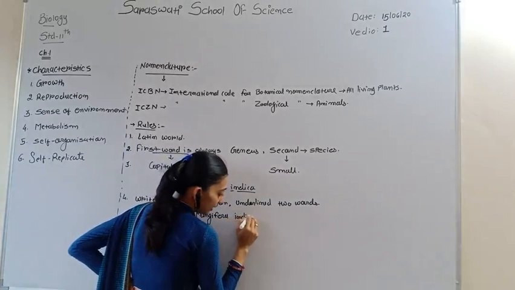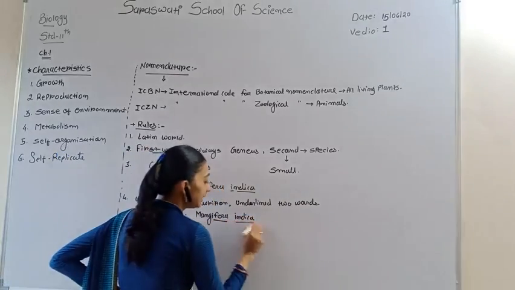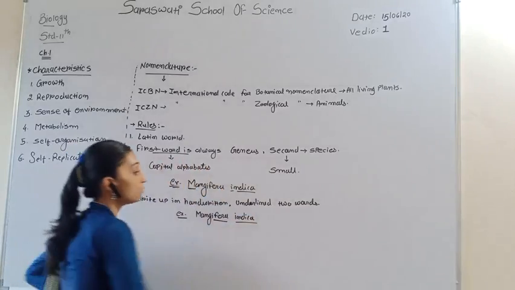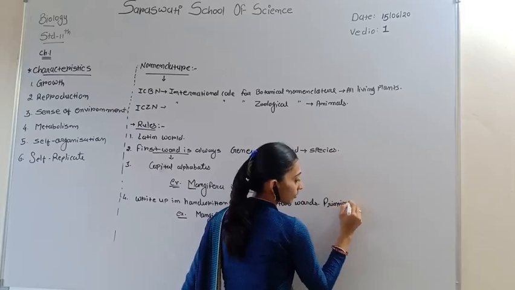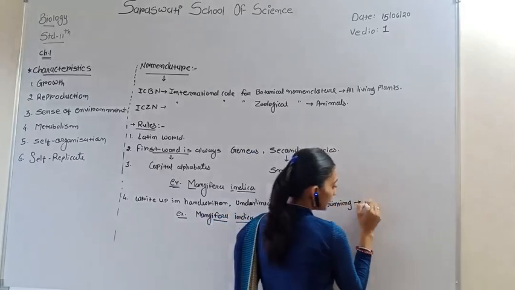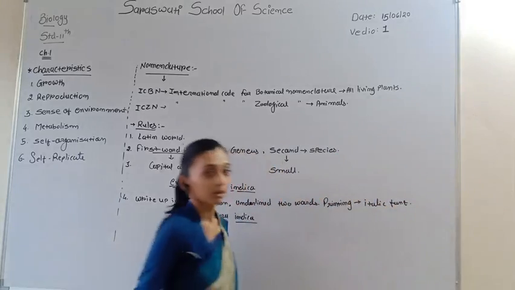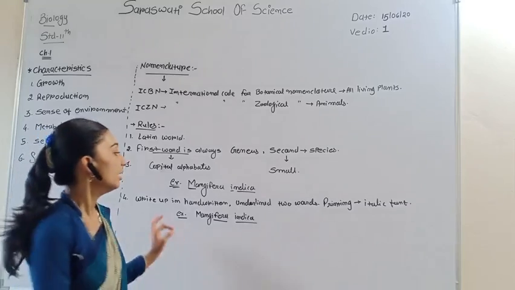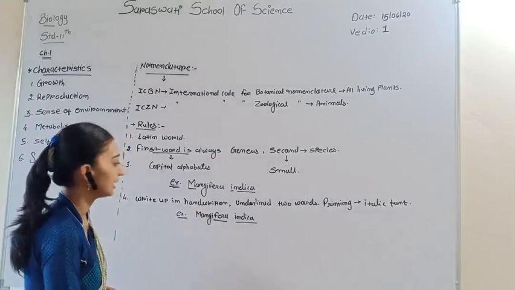When handwritten, we separately underline genus and species. But when printed, we write in italic font. So handwritten, it is separately underlined, and printed, it is italic.